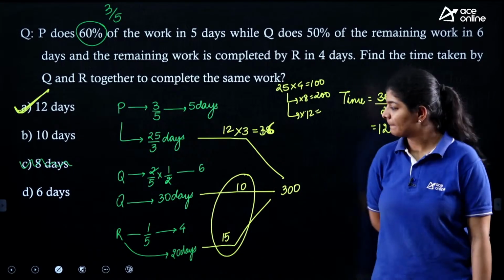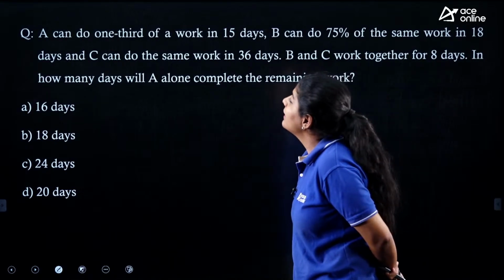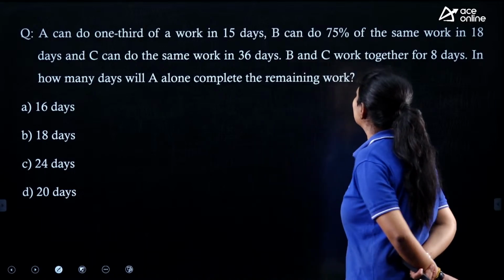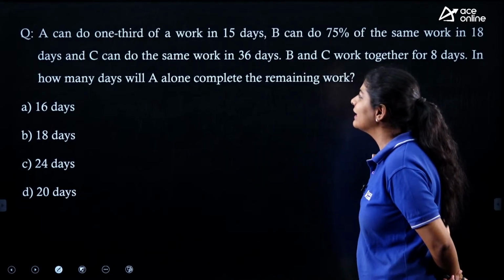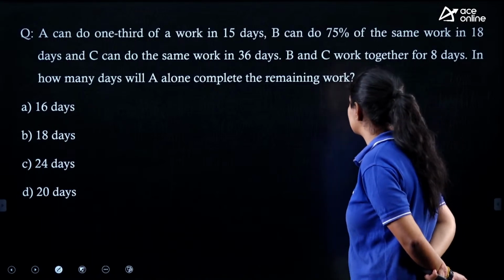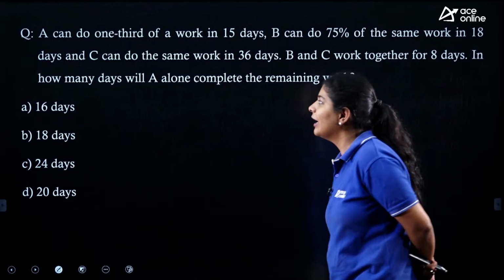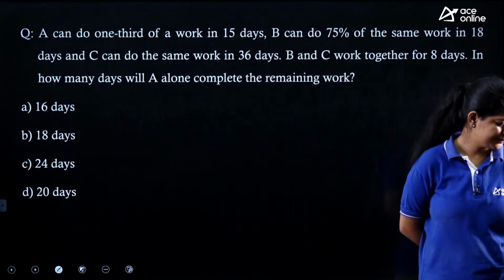Right? Next. The next question says that A can do 1/3 of the work in 15 days, B can do 75% of the same work in 18 days, and C can do the same work in 36 days. B and C work together for 8 days. In how many days will A alone complete the remaining work?